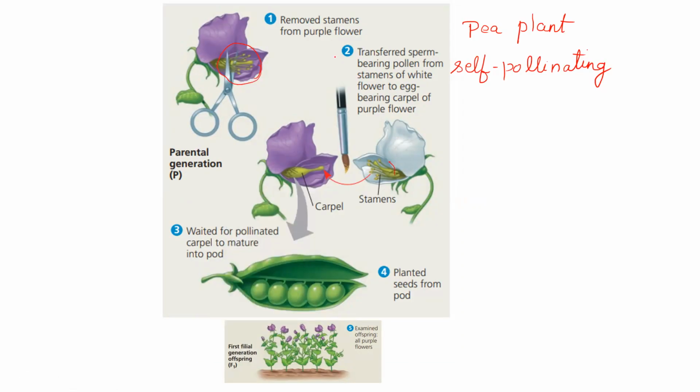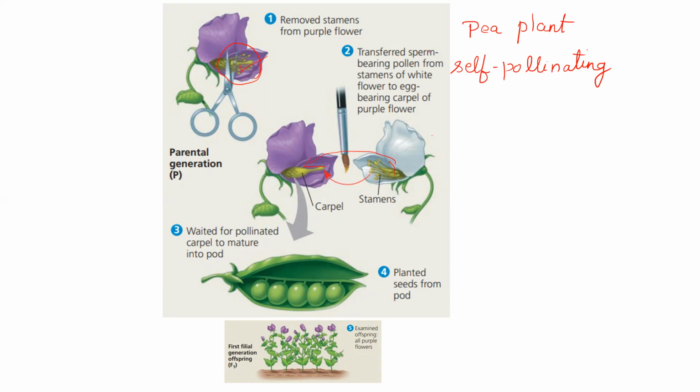So this is removing the stamens from this one. Excise means remove. All the stamens are cut. So what happens is from the white flowers, he is going to transfer the pollen grains to the ovules of the violet one.